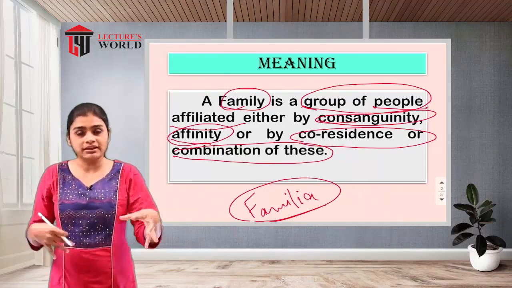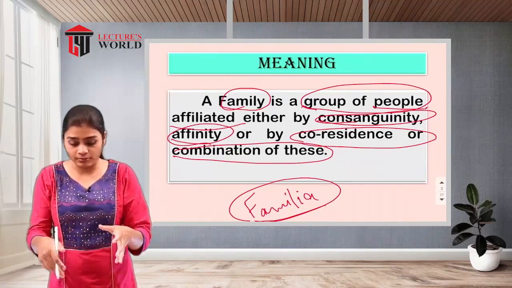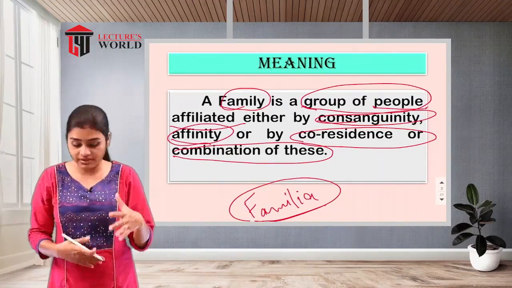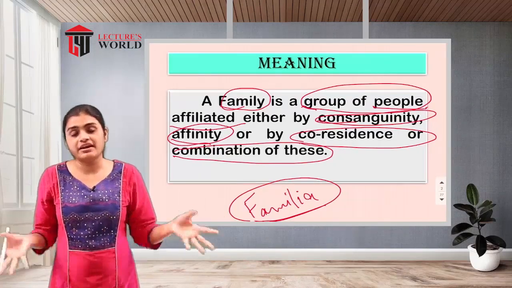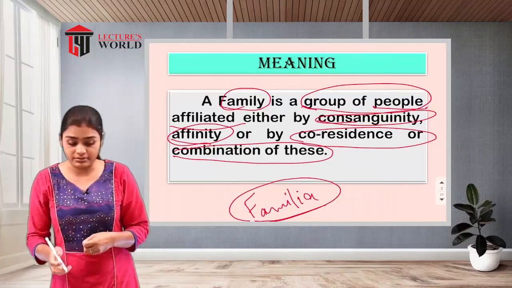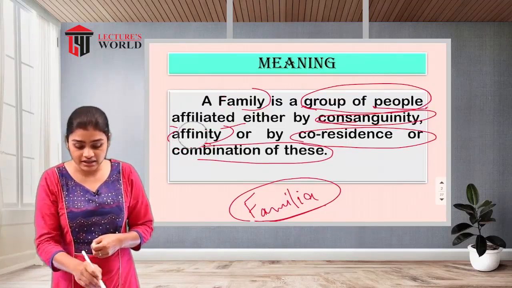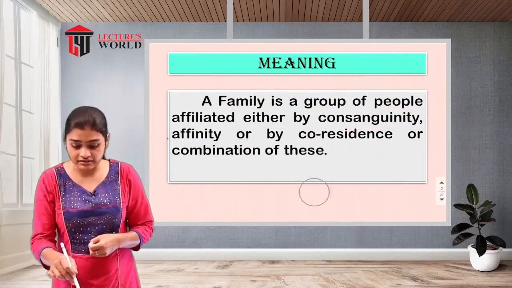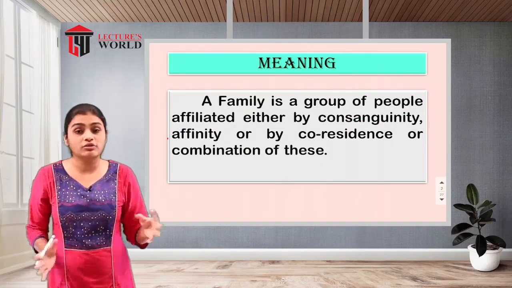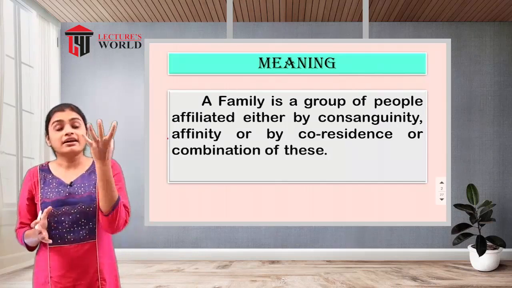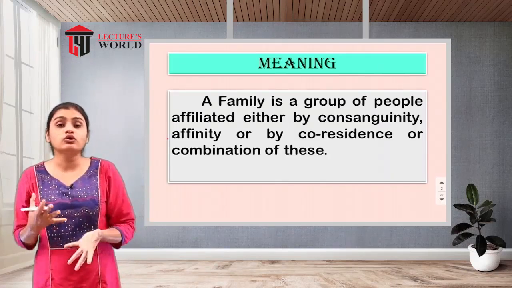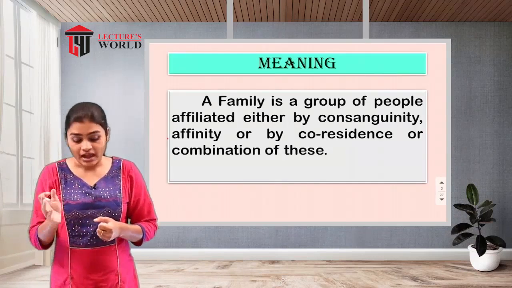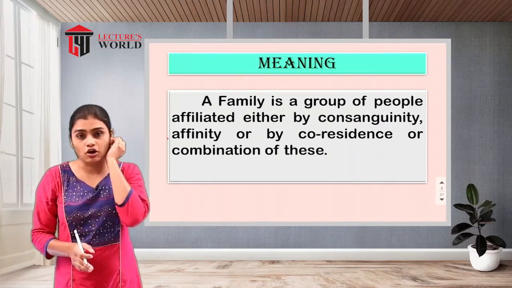A combination means anything from all these things: consanguinity might be there, affinity might be there, co-residence might be there, and a mixture of all these three things might be there. So that is called a family. The actual family meaning is a group of people who are living together and have the same goal to accomplish. This type of institution is called a family.